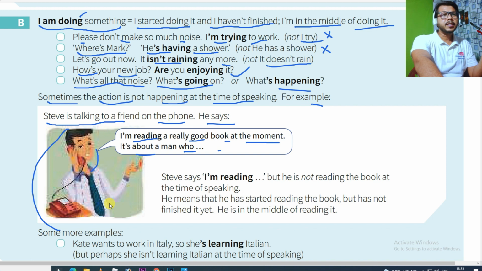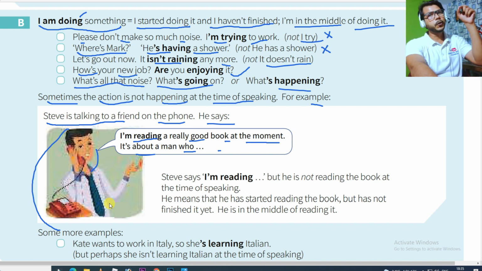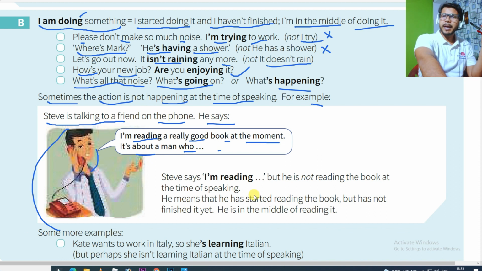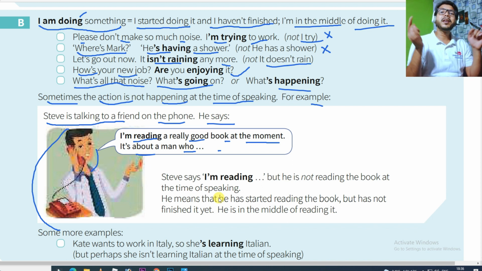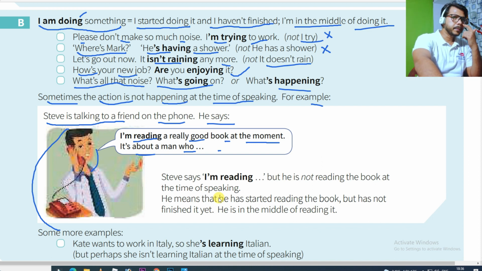Second, something is going on but it is not going on right now, however it is happening these days, that is also present continuous. You can say "I'm learning English." So right now you may be sitting and eating, but you are saying I'm learning English. It shows that you are not learning English right now, but these days you are learning English. These days you are going to take the classes. Okay.